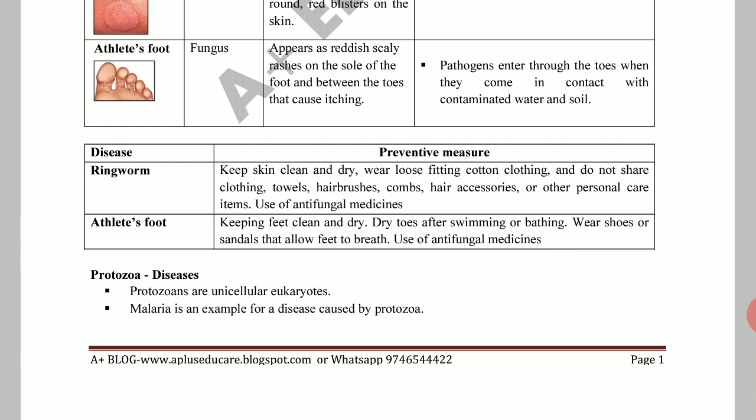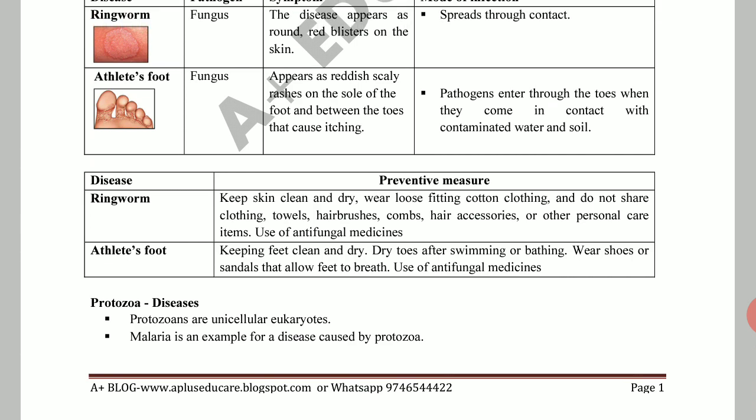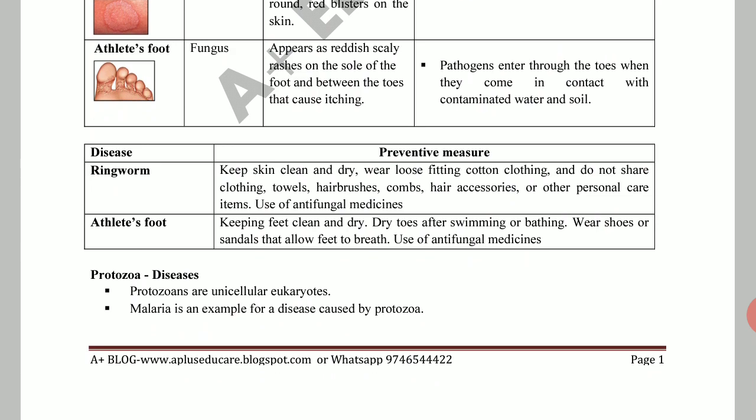Use antifungal medicines. Antifungal medicines can be used for athlete's foot. If you work in soil or water barefooted, always after work, clean your toes or foot with dry clothes. Always keep your feet dry. Then, to an extent, we can avoid athlete's foot.